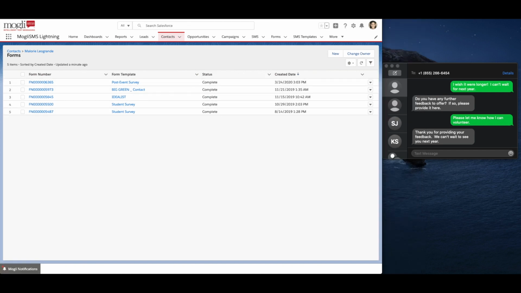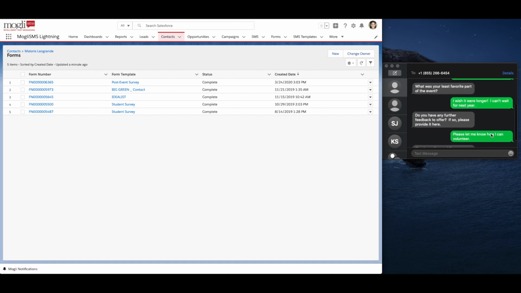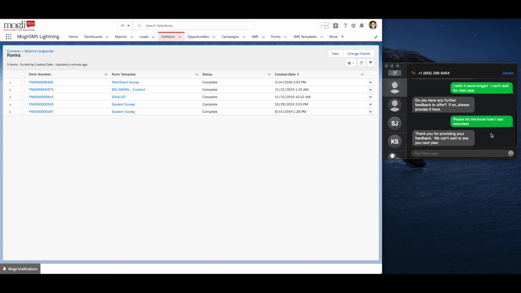So what we just demonstrated was a linear form template, meaning that no matter how people respond, they are getting the same exact question every time. A branching form template works a little differently and works off of possible answers that we create. So depending on how people respond, we can send them different questions so that Mogli is responding in kind. We have plenty of information on how to build these out. If you have any questions, feel free to check out our user guide or contact a member of our team to help you.